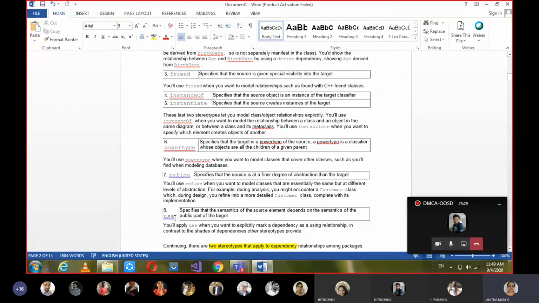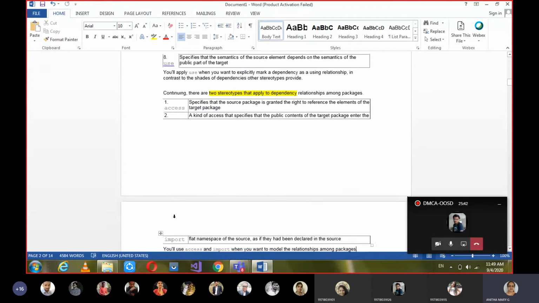Okay, so these are the 8 stereotypes which can be given for a dependency relationship among classes and objects. This is the first group. Moving on to the second group, we can also give stereotypes for the dependency relationship among packages.